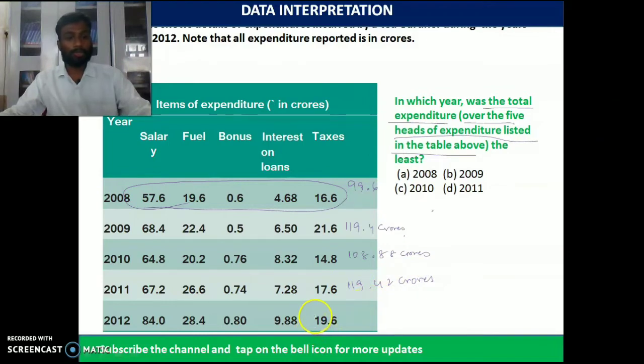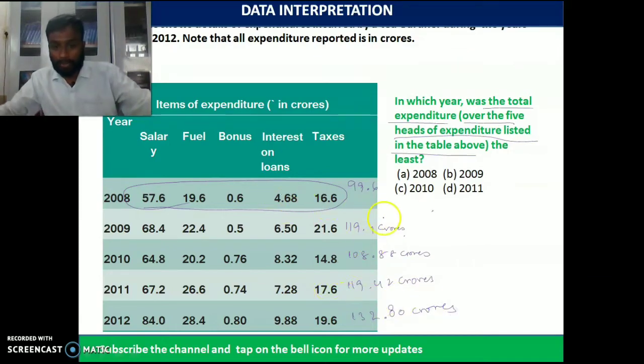So in 2012 we have salary of 84 crores plus fuel of 28.4 crores plus bonus of 0.80 plus interest 9.88 plus 19.6. So we have all around 132.8 crores.